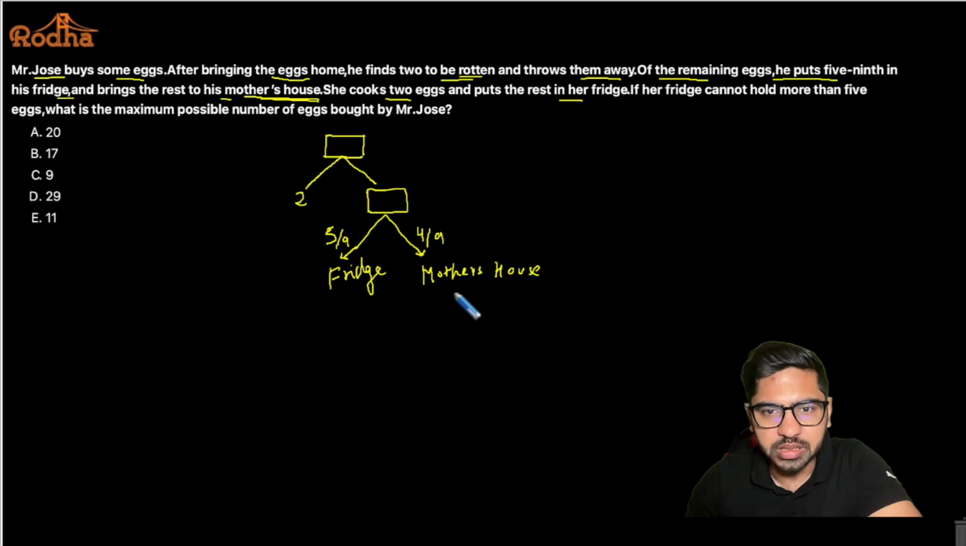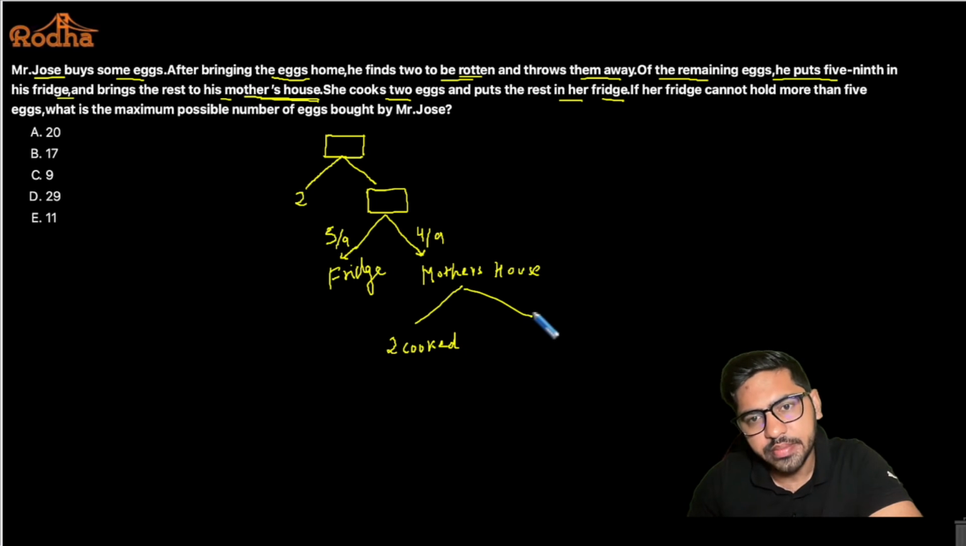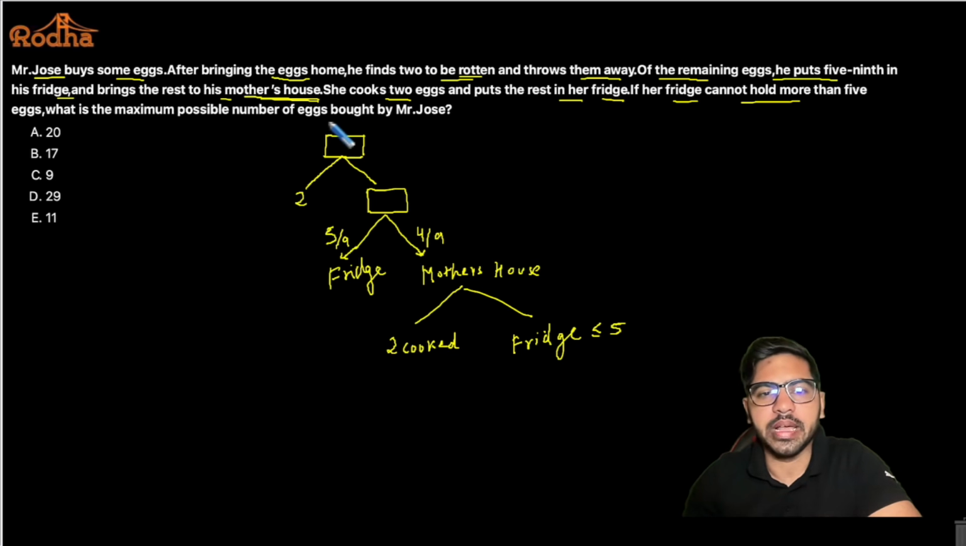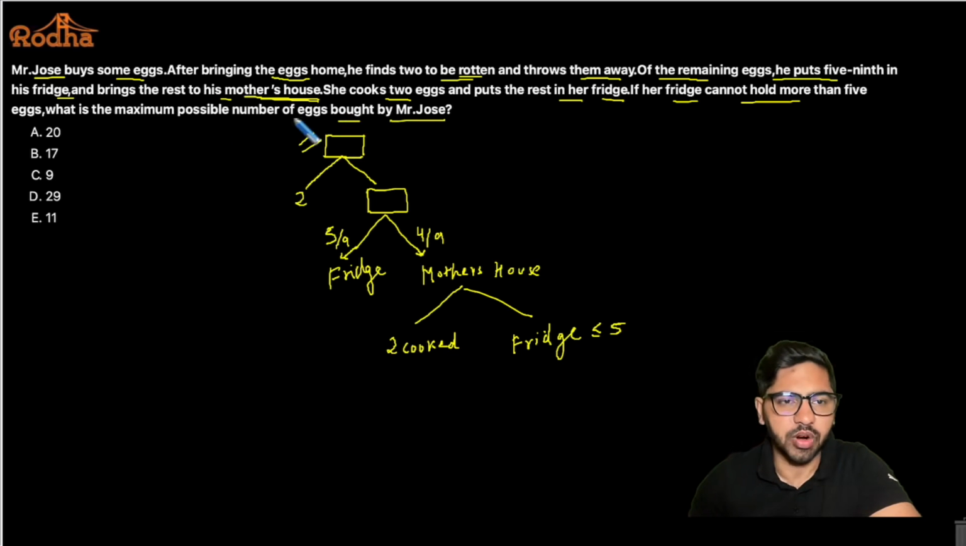Okay, so out of these eggs that have come to the mother's house, 2 of them get cooked here, right? And the rest goes in her fridge. Okay, so rest of them would go in the fridge here. That is what the condition is, right? Now, if her fridge cannot hold more than 5 eggs, okay, so the fridge cannot hold more than 5 eggs, so the number of eggs here should be less than or equal to 5, right? What is the maximum possible number of eggs bought by Mr. Joes? Okay, now I want to find the maximum possible number of eggs bought by Mr. Joes.